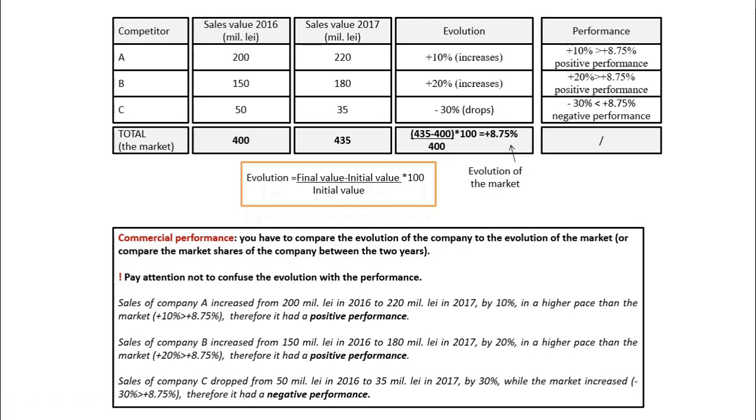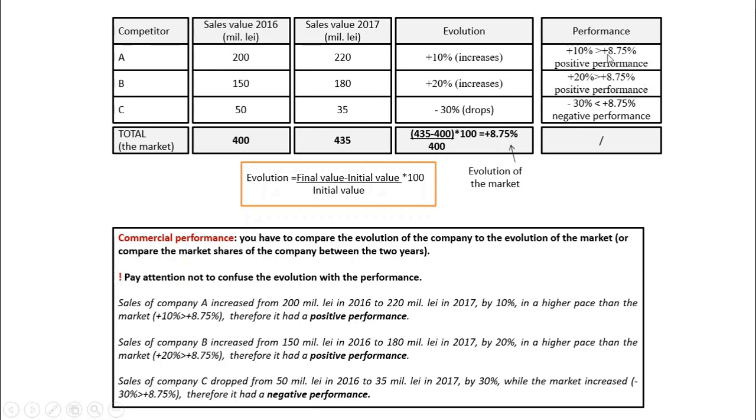But before starting the interpretation, I want to underline that many students confuse evolution and performance. The evolution of a company means that you are going to compare the sales from a year to the sales of a previous year, while the performance means that you are going to compare the evolution of the company to the evolution of the market.